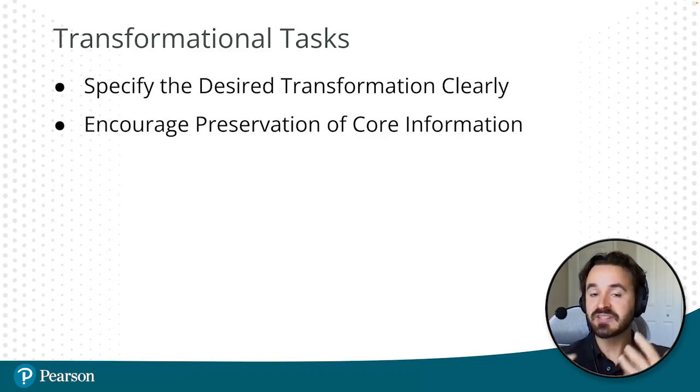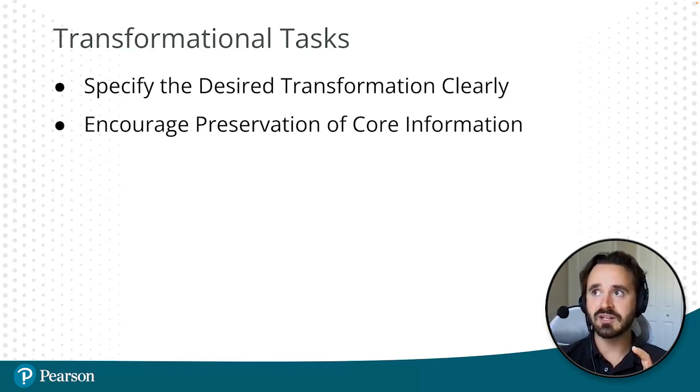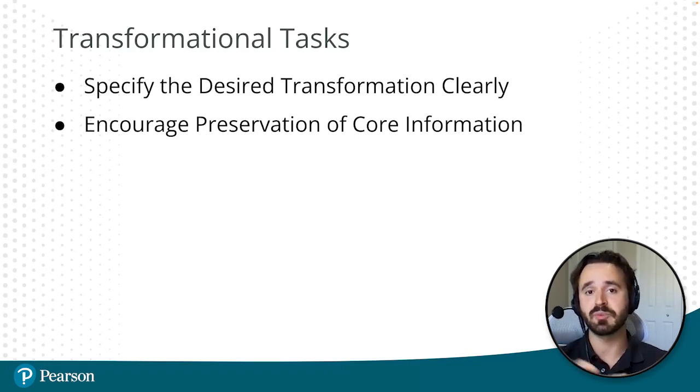All right, so for example, let's say that you're trying to shorten an article on something like a stock market crash. Well, if you were going to convert that into a series of very short bullet points, you might want to keep different parts of that article or put emphasis on different parts of that article.